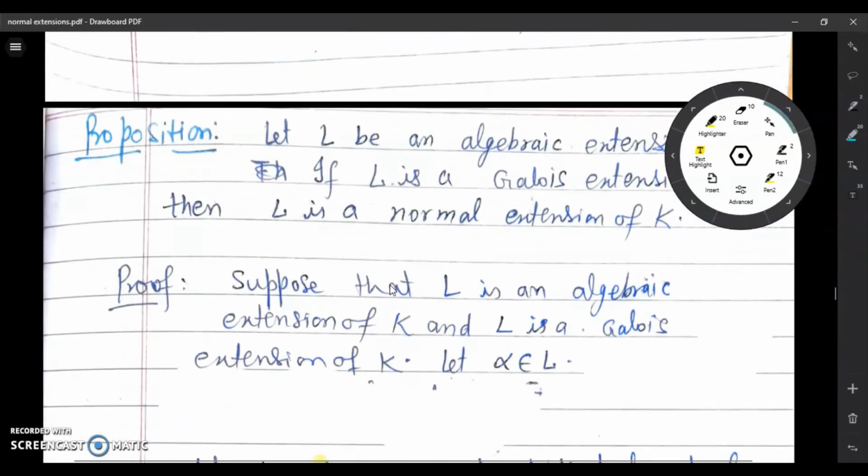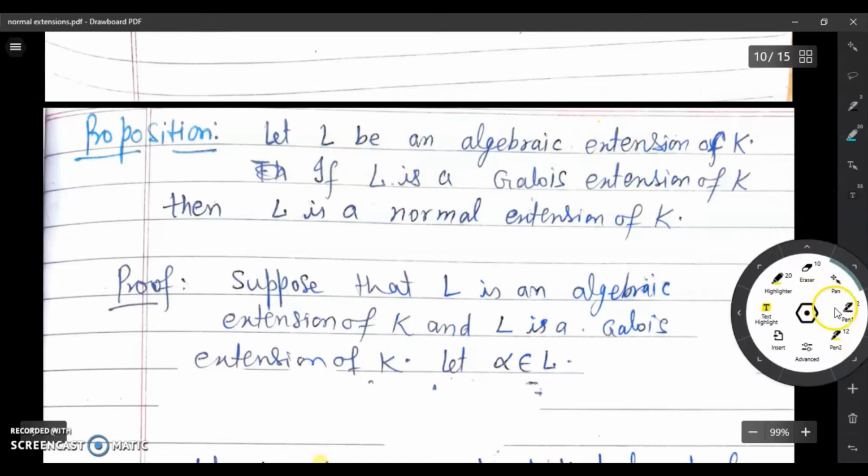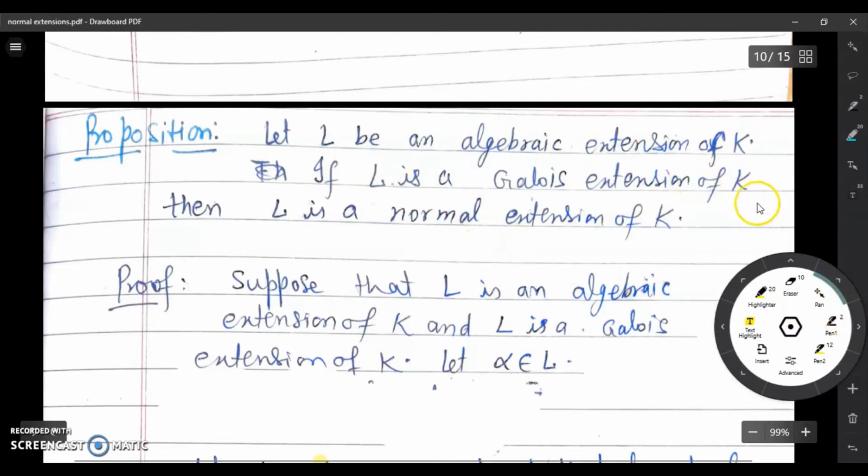Our goal is to prove this result: every algebraic extension which is a Galois extension is a normal extension. In other words, if L is an algebraic extension of K and L is a Galois extension of K, then L is a normal extension of K. So first we assume that L is an algebraic extension of K and L is a Galois extension of K. Now our aim is to prove that L is a normal extension of K. Just remember the definition of normal extension. We have to prove that it is a splitting field of a set of polynomials.